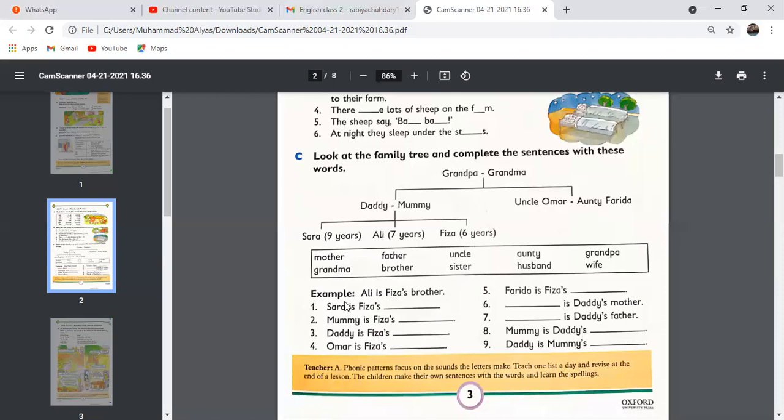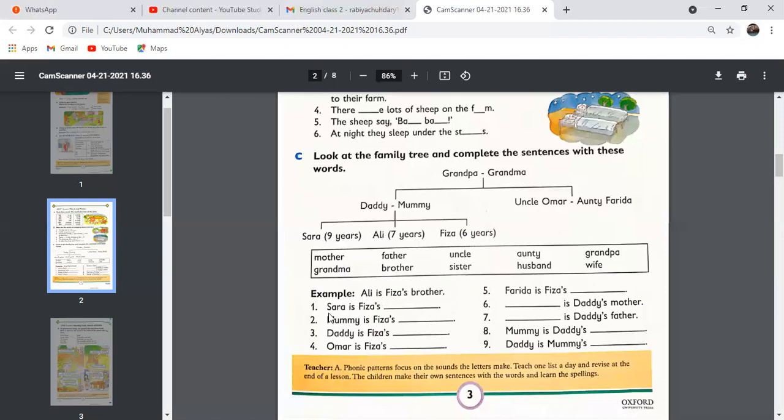Example: Ali is Fizza's brother. The words are mother, father, uncle, auntie, grandpa, grandma, brother, sister, husband, and wife. You will use these words to fill in these blanks.